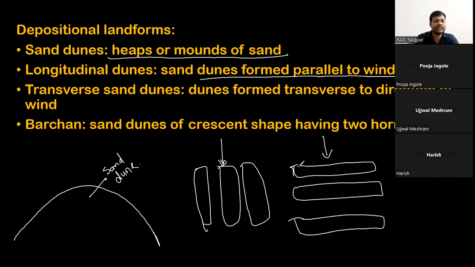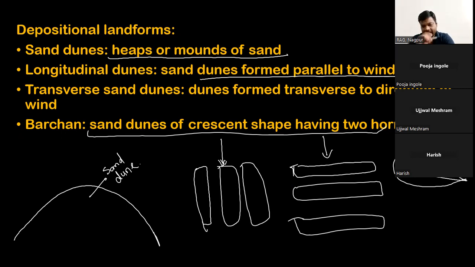Barkhan is a type of dune which is a crescent-shaped dune which has two horns, right? Like this. So this will be Barkhan.